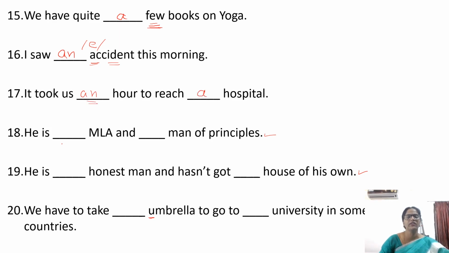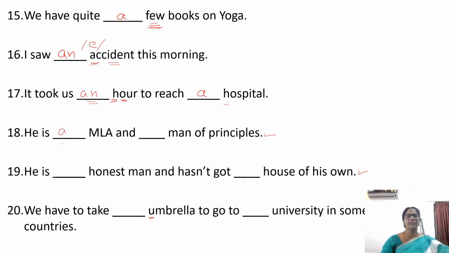One hour, and a is used in the sense of one. One hour to reach a hospital, any hospital. Hour, though the first letter is a consonant, H is silent, and the sound starts with the a sound. A is a vowel sound and before a vowel sound comes an.